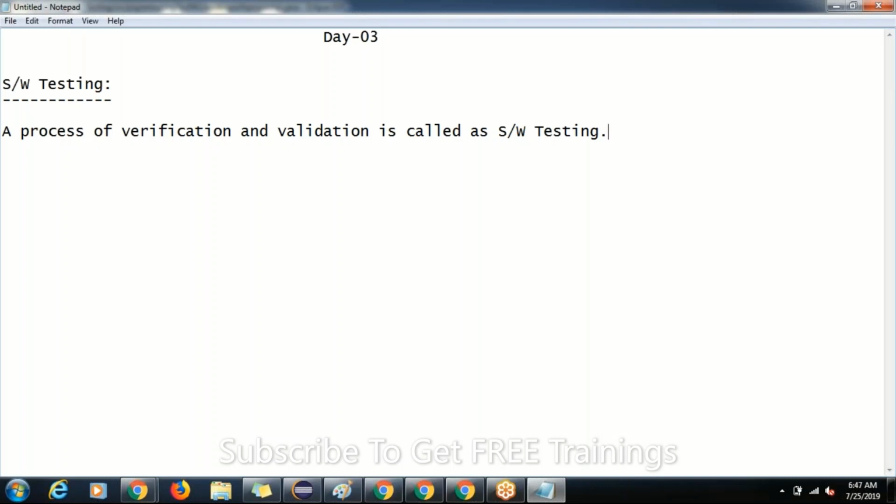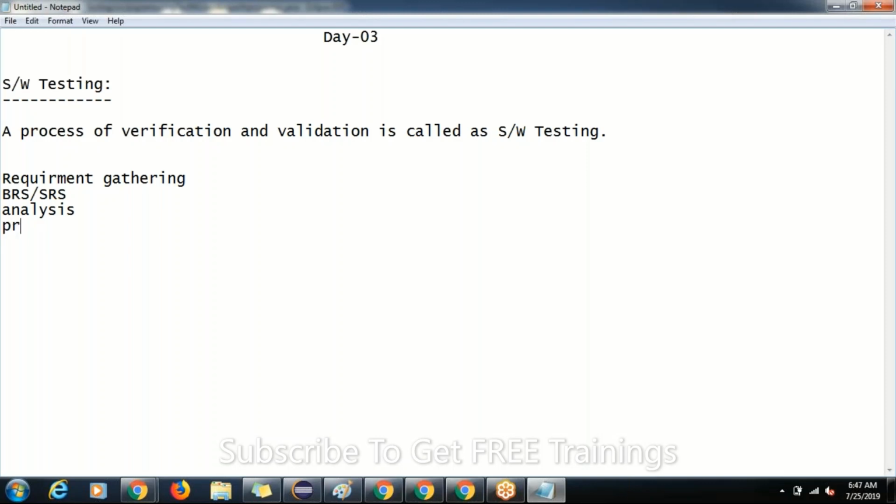So first of all, what are implementation activities, guys? Yesterday we discussed them. Something like requirement gathering, then BRS and SRS preparation. After preparing, we do analysis of requirements.